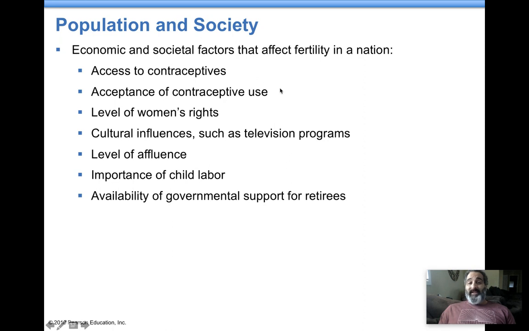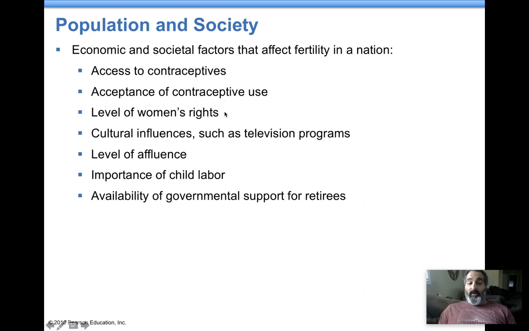All right. Some places culturally they don't believe in their use, so part of it is acceptance from an educational standpoint too. Women's rights. The more rights women have, they start making different decisions. Women's rights involve learning to read too. Something as simple as that. If you look at the number of people around the world that cannot read, they're mostly women.